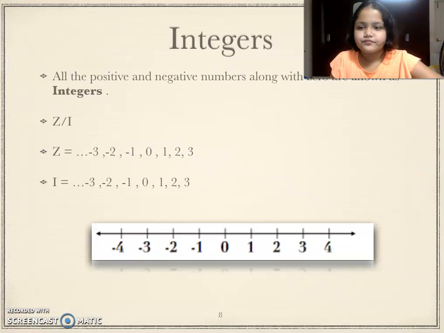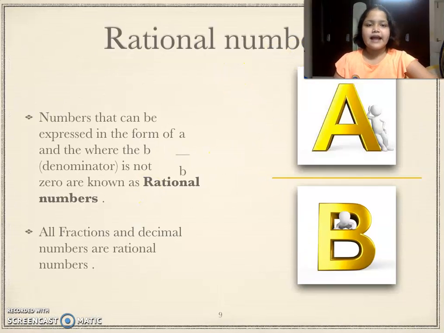Now what are rational numbers? Numbers that can be expressed in the form A upon B, in fraction format, are known as rational numbers. And there is one condition: the denominator, B, cannot be 0. It should be a nonzero number.